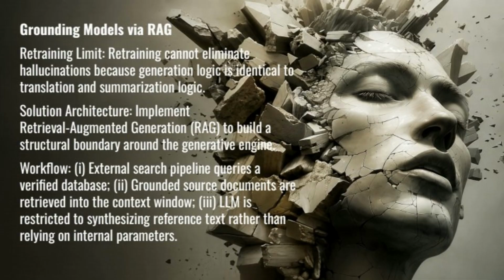Architectural mitigations. Hallucinations cannot be removed purely by retraining the model, because the mechanism that generates false statements is the same mechanism that allows the model to summarize, translate, and rephrase text. Instead, production environments isolate the generative engine behind a structural boundary called Retrieval-Augmented Generation, or RAG. Under RAG, an external search pipeline queries a verified database first, retrieves grounded source documents, and feeds those documents directly into the model's context window. The LLM is restricted to synthesizing the provided reference text rather than relying on its internal parameters for factual retrieval.